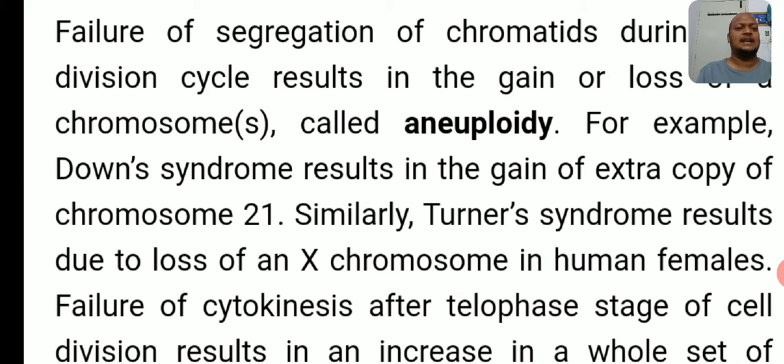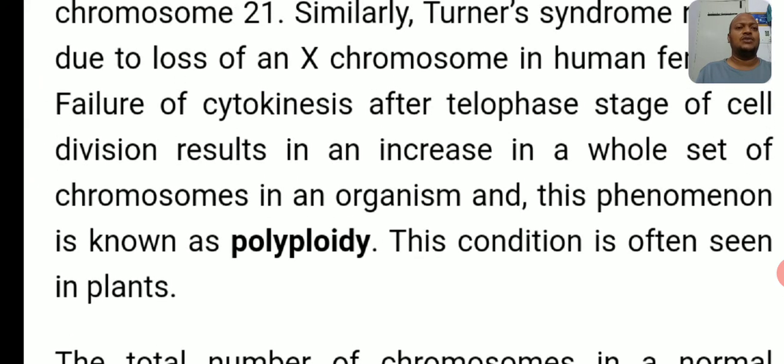Next point. Failure of cytokinesis after the telophase stage of cell division results in an increase in a whole set of chromosomes in an organism, and the phenomenon is known as polyploidy. Aneuploidy means either one chromosome is added or depleted. What is meant by polyploidy? Poly means many. The whole set of chromosomes changes.